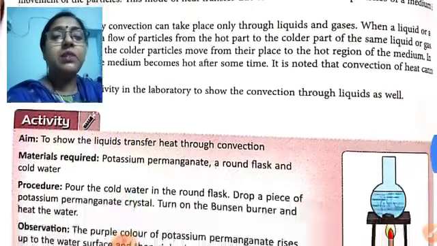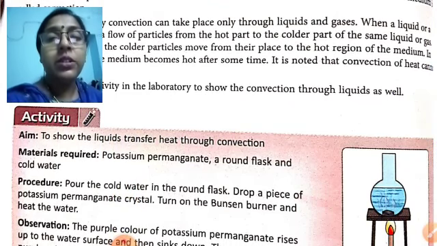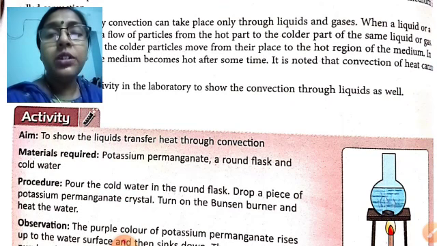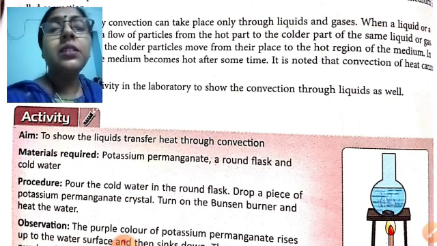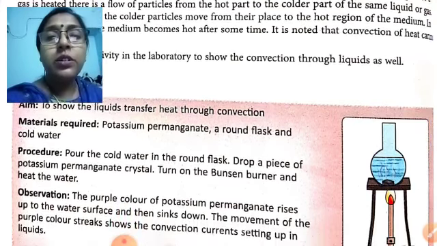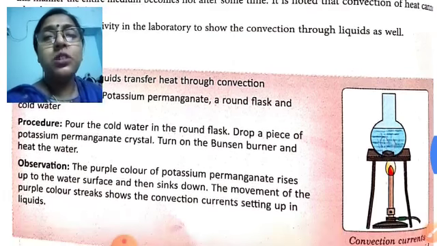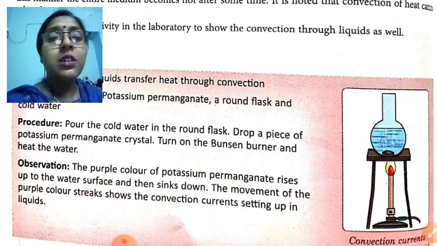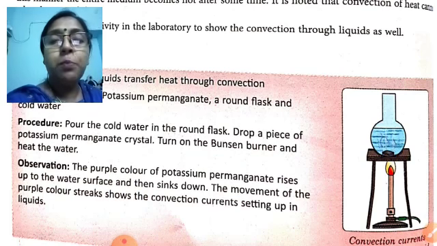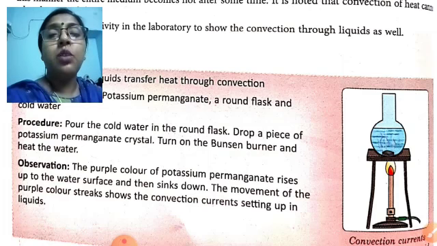Now some activity is given to perform. Remember, water is a good convector but it is not a good conductor. So water is a good convector but a bad conductor. Some activities are given to show how the hot water moves up and the cold water comes down. We will take potassium permanganate crystals, a round flask and cold water. Pour some cold water in the round flask, keep it on a tripod stand. Now put some pieces of potassium permanganate in and heat the water on the Bunsen burner.